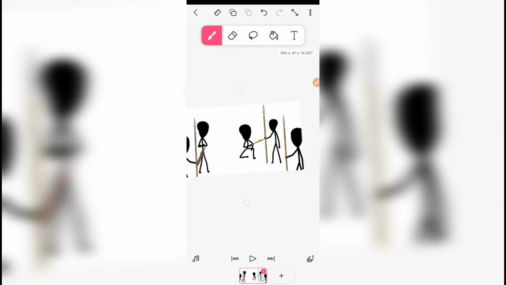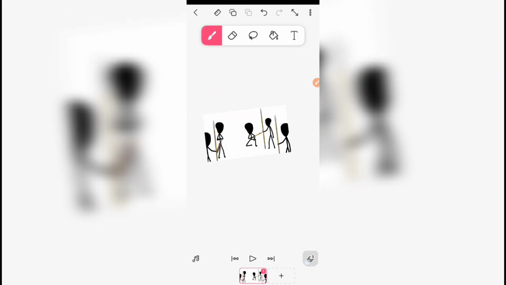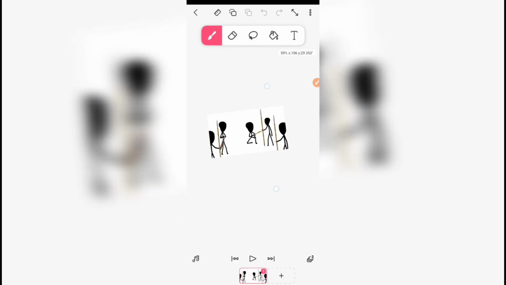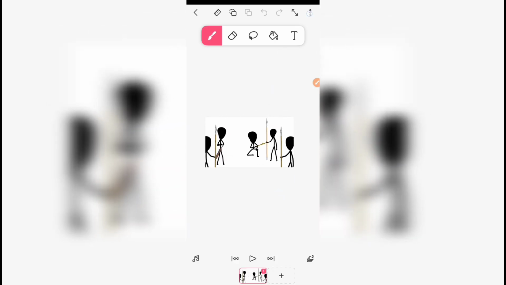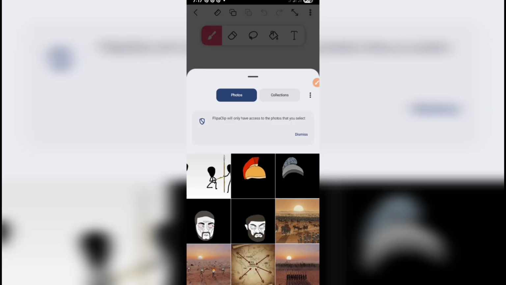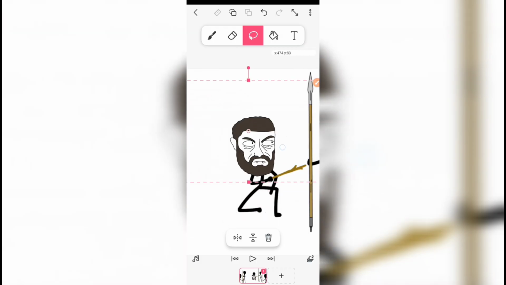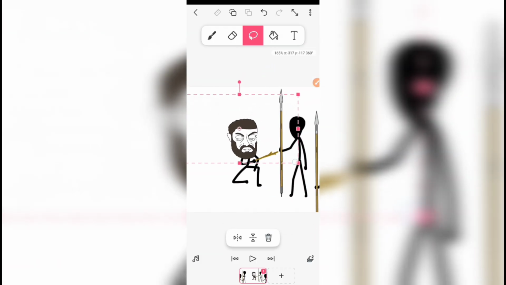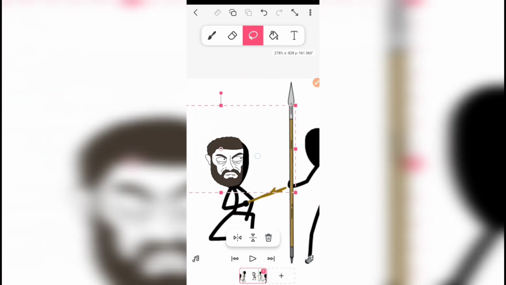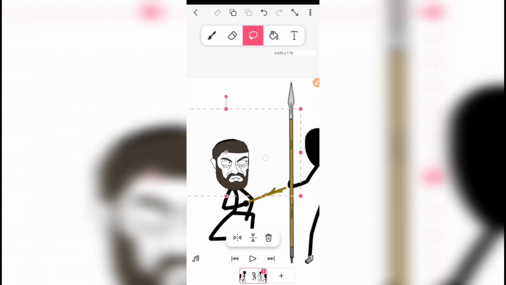And the next thing we have to do is to come to layer 2, then we'll repeat the same process by adding the image of our character's head. So I'll click here and click on add image. Then I'll add the first character's head, which is the commando, that's the leader. I'll adjust the head to fit the body. I think this is okay.